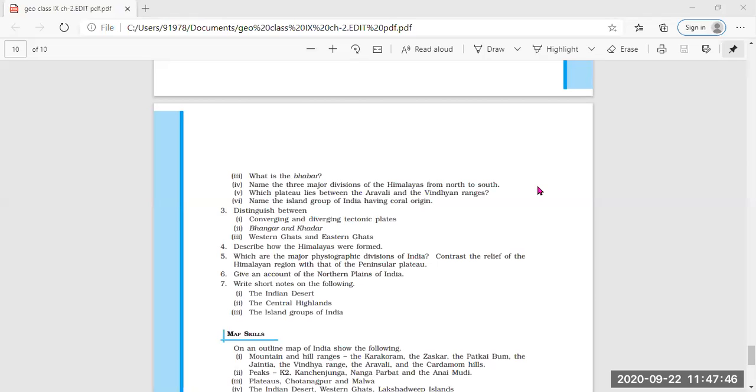Yes, ma'am. Yes, you know the answer? Yes, ma'am. Okay, fine. Ma'am, the collision between the Indian plate and Eurasian plate formed the Himalayan range. But this is a little bit short, you have to give it in lengthy form. You are correct, but if you can elaborate the answer in points, because you have to describe. Describe means you have to describe how actually the Himalayas were formed.